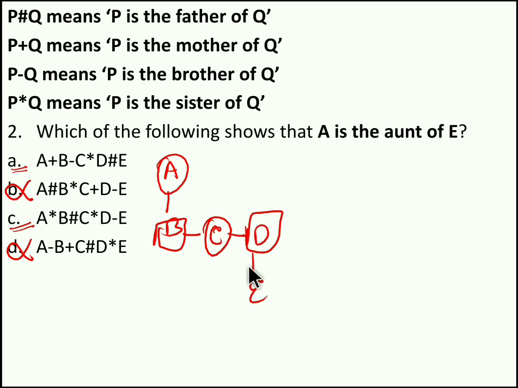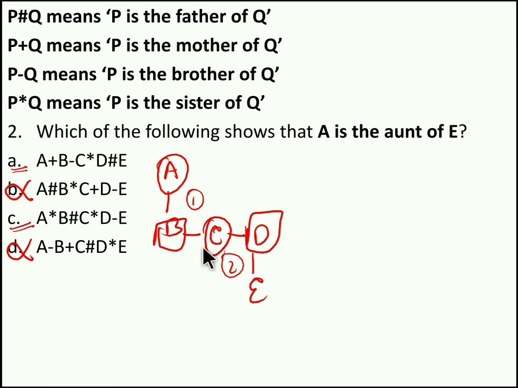Now if you closely observe, we totally have how many generation gap? 1 and 1. So 1 plus 1, we totally have 2 generation gap. If A should be the aunt of E, the generation gap between A and E should be only 1. See, the generation gap between you and your father is only 1. But in picture, if you get the 2 generation gap, obviously it is wrong, right?